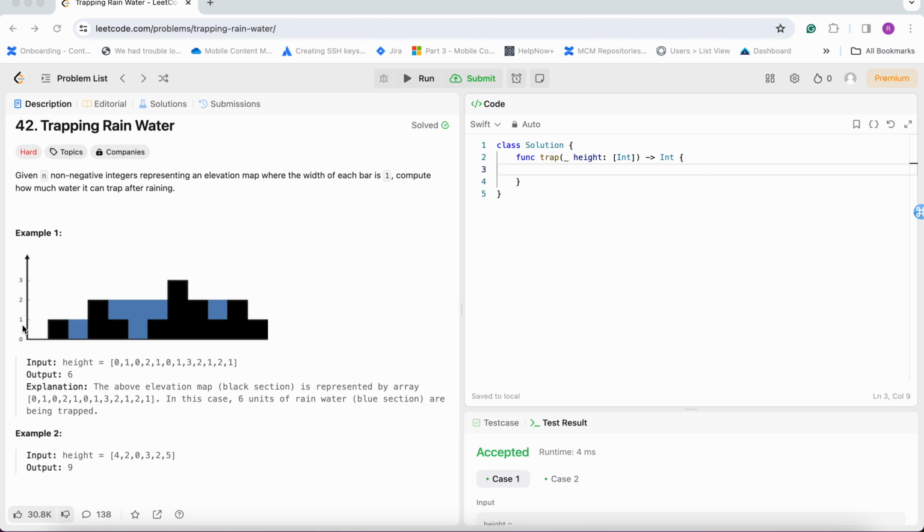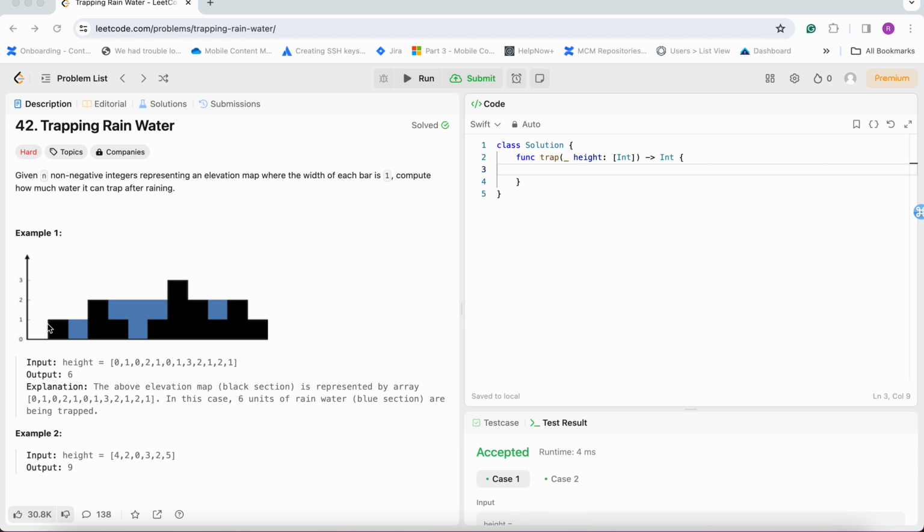So here is the list of the bar heights. This bar is 1, this bar is 0. So it starts from here: 0 1 0 2 1 0 1 3 2 1 2 1. From here we can see that at most 1 unit of water can be stored here, because the property of water is that it goes downside.